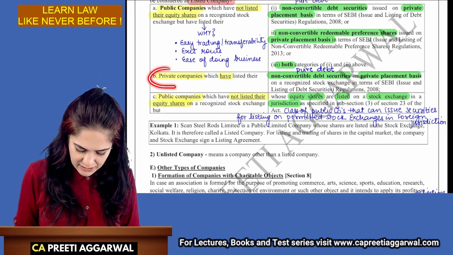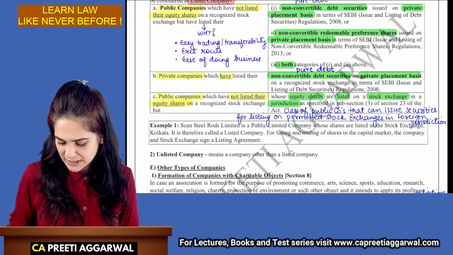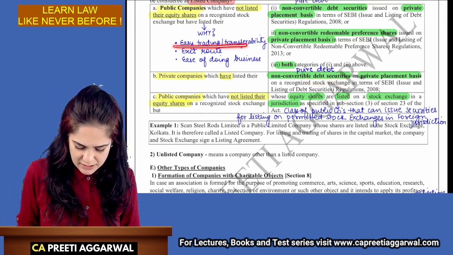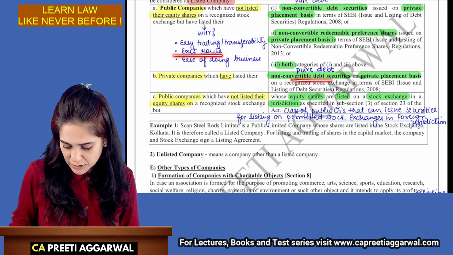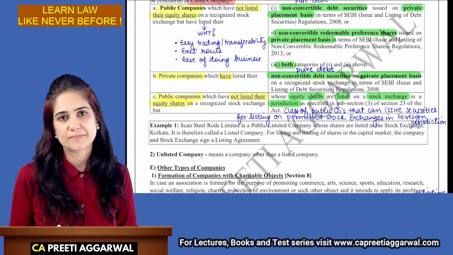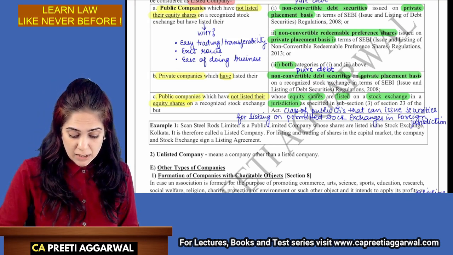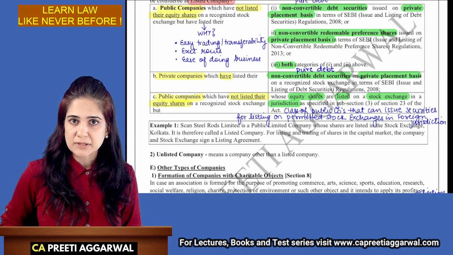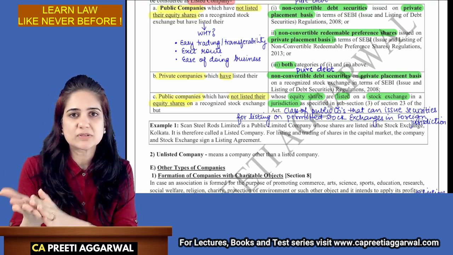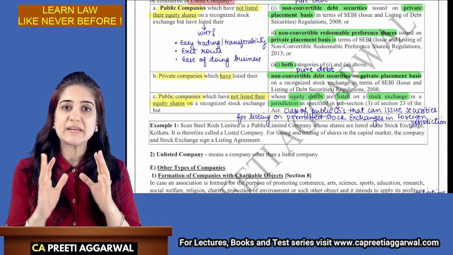Now, sometimes private companies, although they cannot list their equity, may list their debt securities. Why? For easy tradability, an exit route for debenture holders, and for ease of doing business. Now, pay attention to one easy understanding. In case of a private company, I can transfer the securities only to a known person because they are not listed. Okay. Now, what is the benefit of listing?